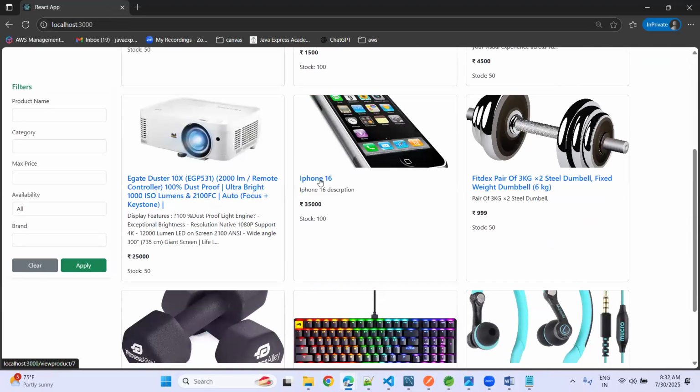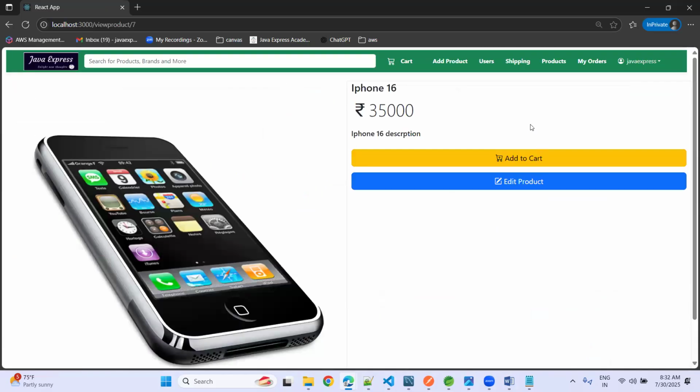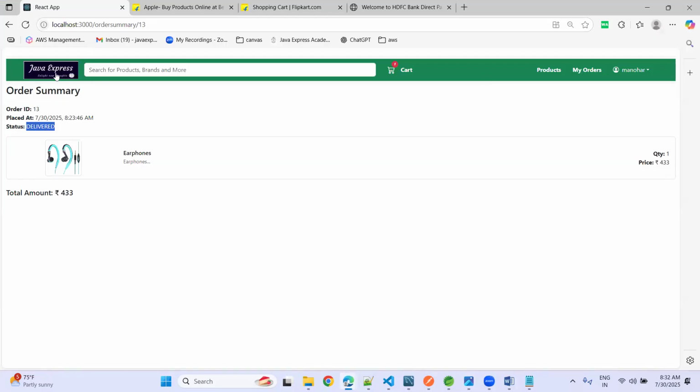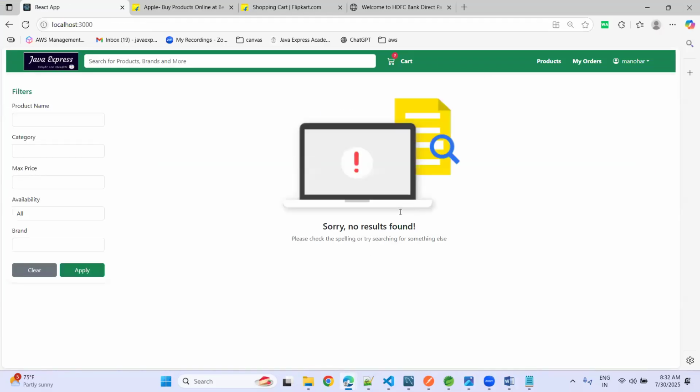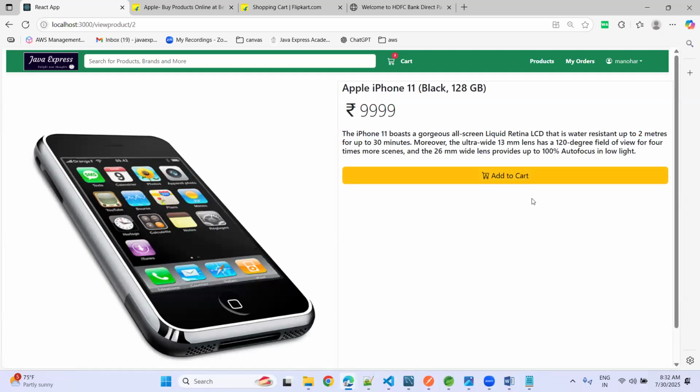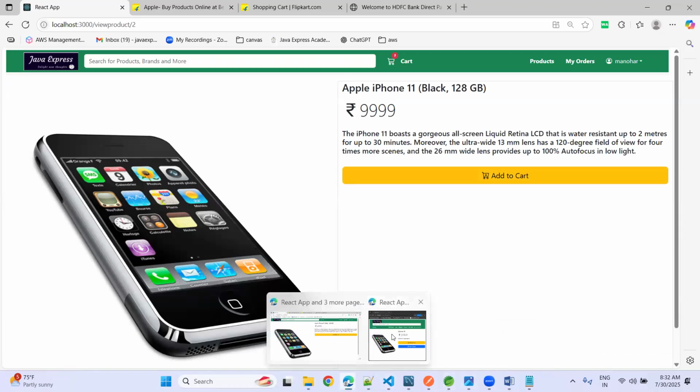Suppose this is the iPhone 16 we have. If you see here, I logged in with the admin. See, edit product is displaying. But if you see here, let me open. See, only add. There is no edit button here. Why? Because who can do the edit? Only the admin can do. No one else can do the edit operation here.